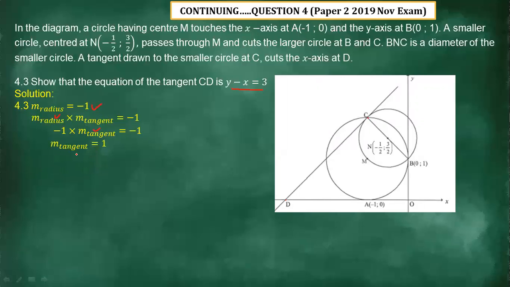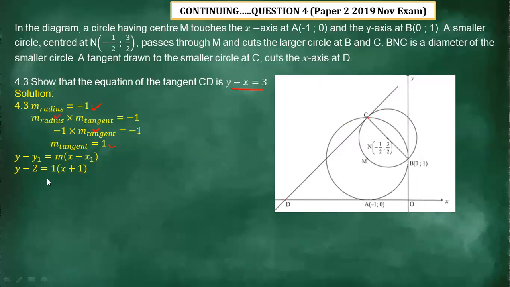The gradient of the tangent equals 1. Then we're going to use this point C. Remember, you've determined point C. From there, we substitute the values, and we say y minus 2 equals 1 times x plus 1. Remember, these points are from point C.